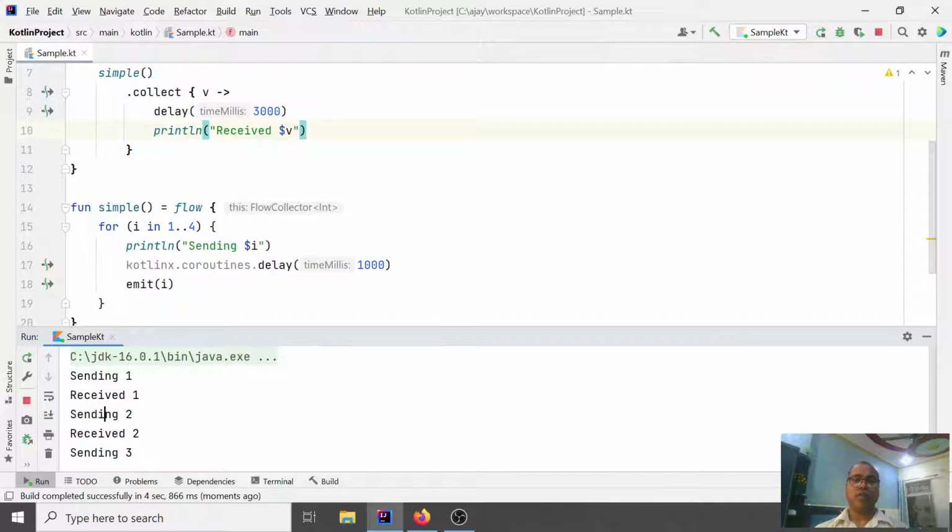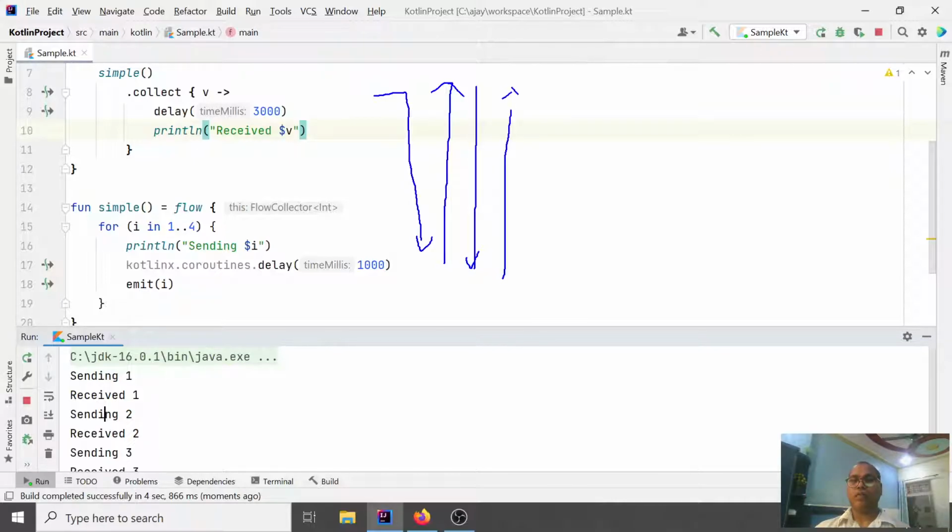What happened? First the collector says I need one data, and the flow sends one. Again the collector asks for another, and the flow returns another.